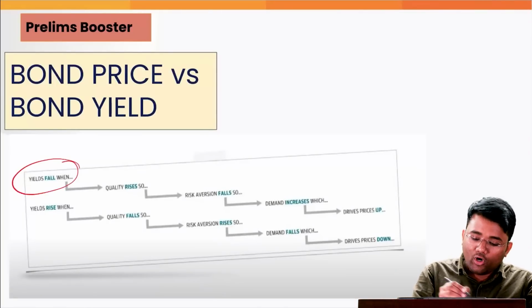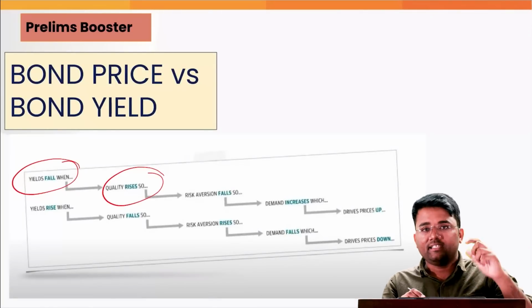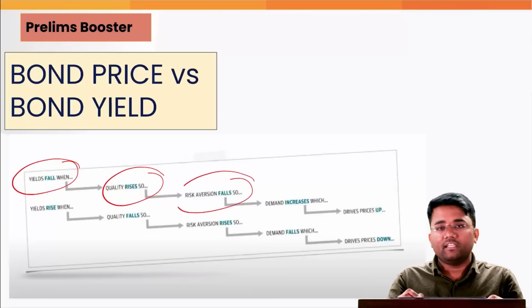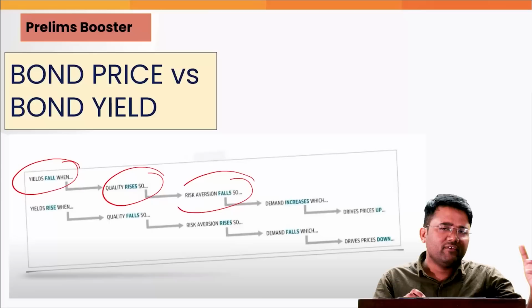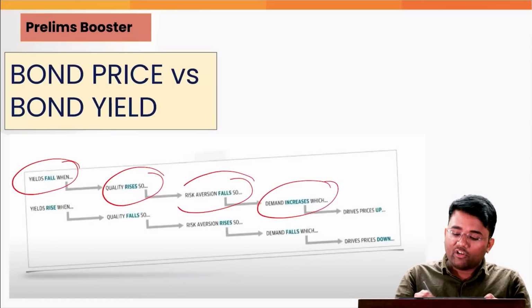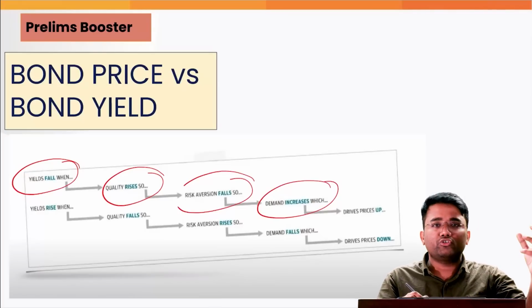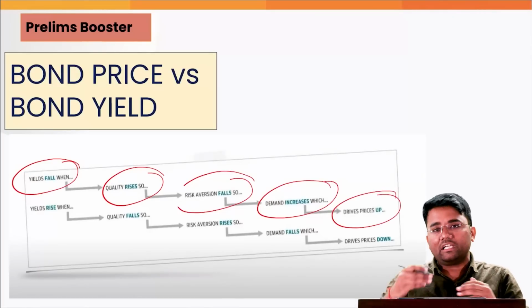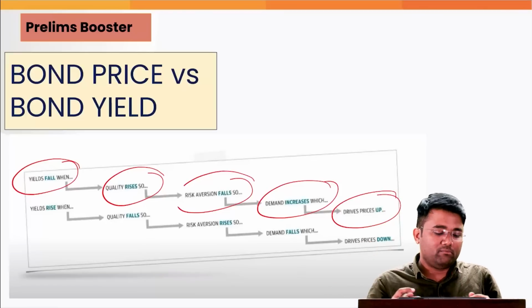Also, yields fall when the quality of the bond is rising. There is greater demand for the bonds, and risk aversion related to the bond, that failure of any one project or failure of the company is not going to happen, and demand for that bond is increasing. Everyone wants to get hold of that bond, and it is what is leading to greater prices of that bond.